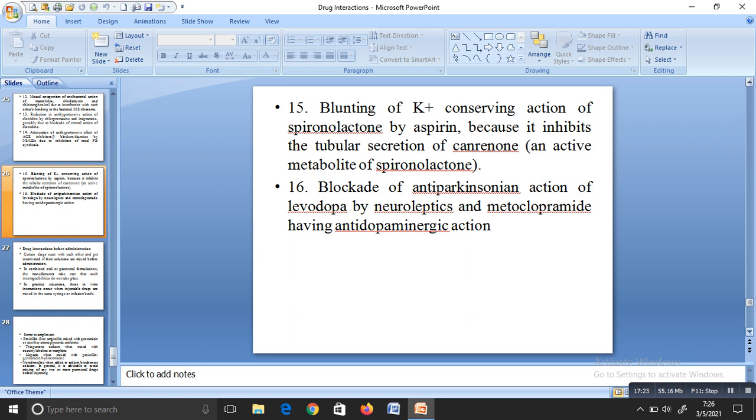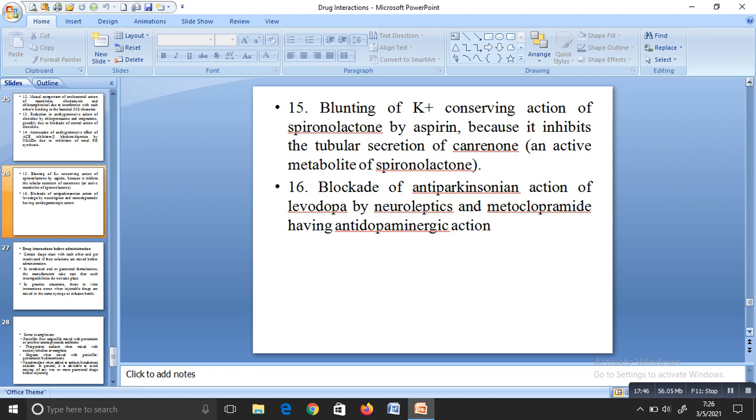So you have studied so many examples of pharmacodynamic drug interaction. At least you should be very thorough with a minimum of 10 examples. So study all the 16 and you will be able to recollect at least 10 at the time of examination. Hope you are clear with all the pharmacodynamic drug interactions.